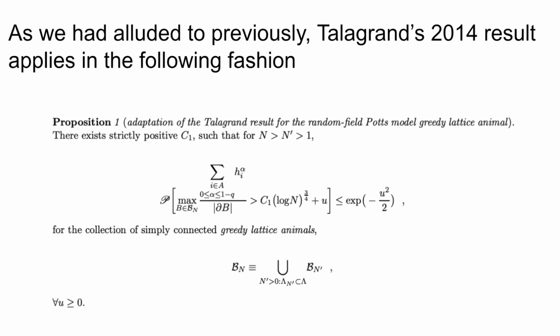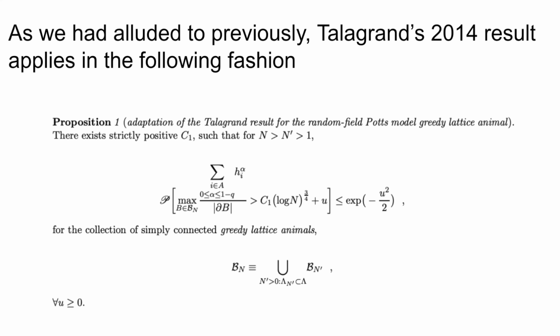And as we had alluded to previously, Talagrand's 2014 result applies in the following fashion. The proposition that he provides, which is stated for the random field Ising model, directly carries over to the random field Potts model, with the only difference being that we take the probability measure script P, which is given by the Gaussian disorder that we introduce in the Hamiltonian for the random field Potts model. In the upper bound, the components that we look at within the probability are the same. Namely, we have an upper bound of exponential to the minus u squared over 2, which we had already established and briefly characterized for the upper bound